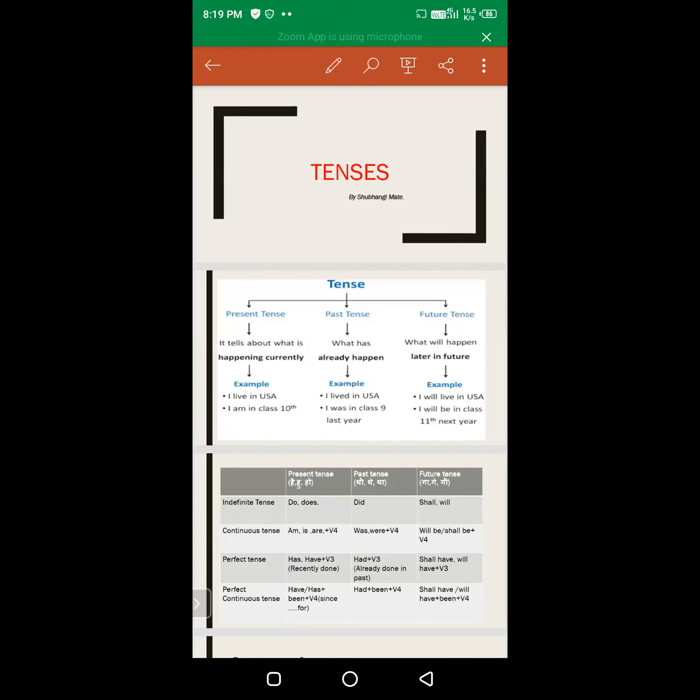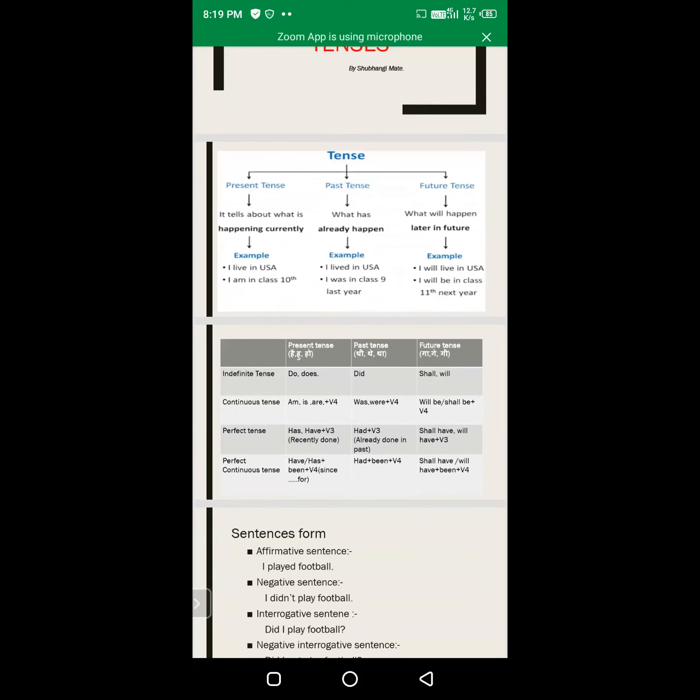Our second class of the grammar, and today we are going to learn past tense. So here is the same PPT I use for the present, past and future.